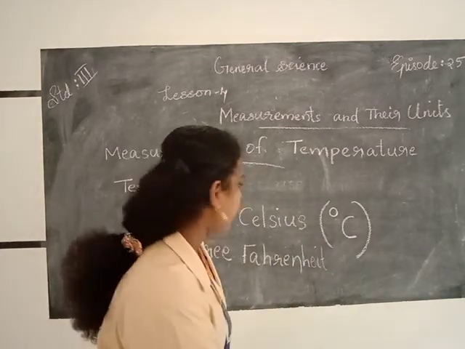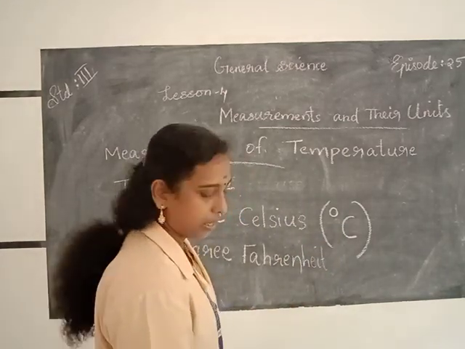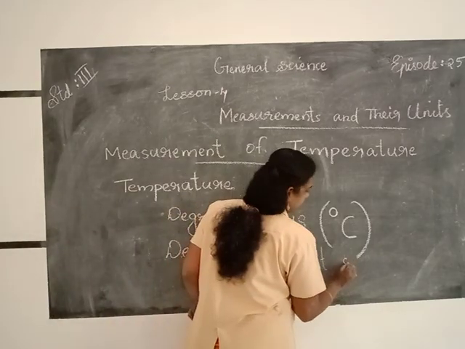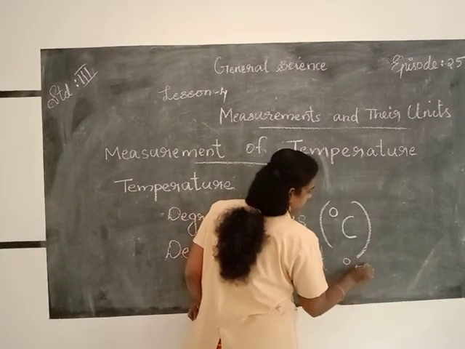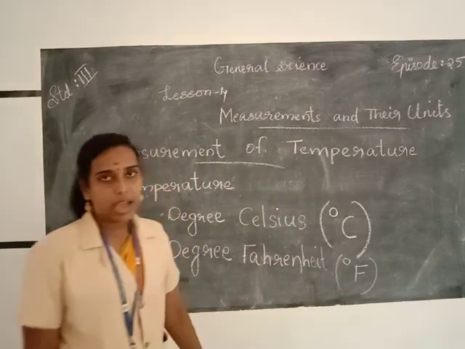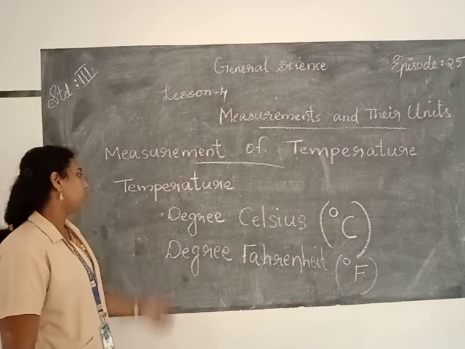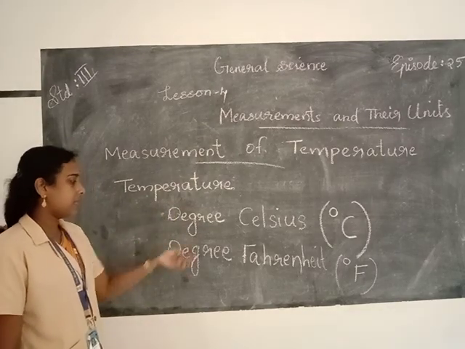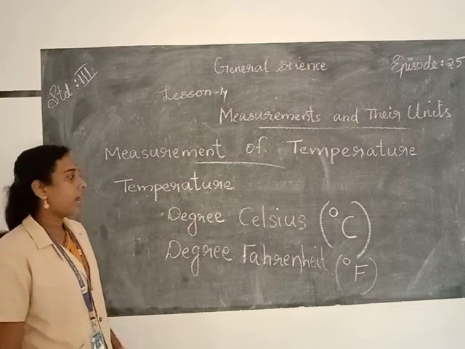Fahrenheit, and is denoted as degree Fahrenheit. So we have measured temperature by using two units, degree Celsius and degree Fahrenheit.